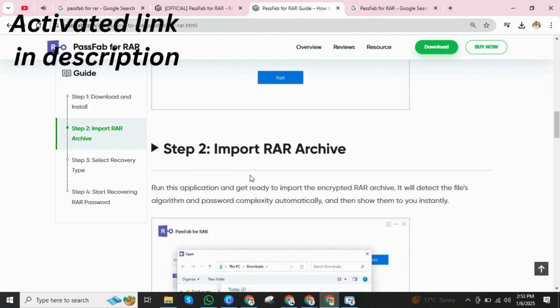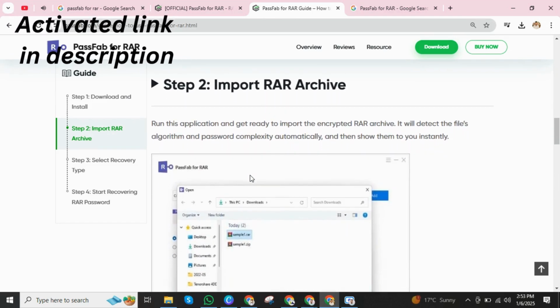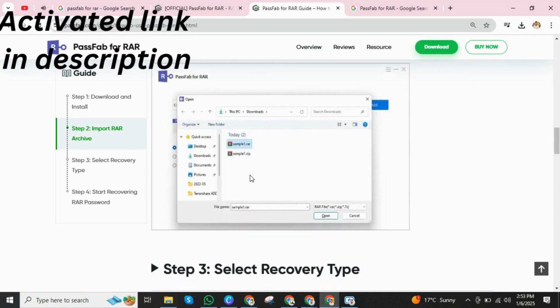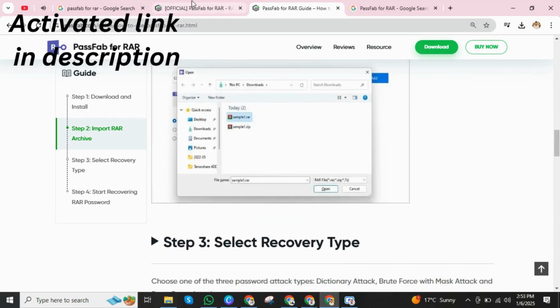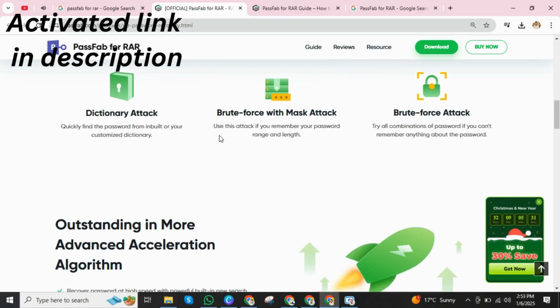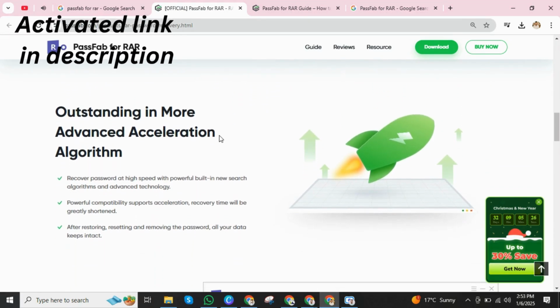One of the standout features of PassFab for RAR is its efficiency and flexibility. It enables users to pause and resume the recovery process at any time, ensuring that progress isn't lost due to interruptions. This feature is especially valuable when recovering complex or lengthy passwords that might take more time.